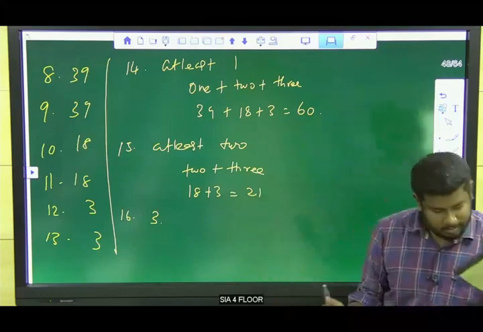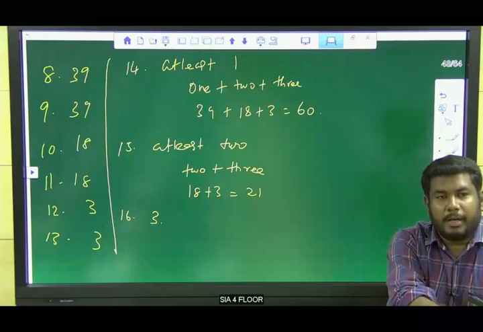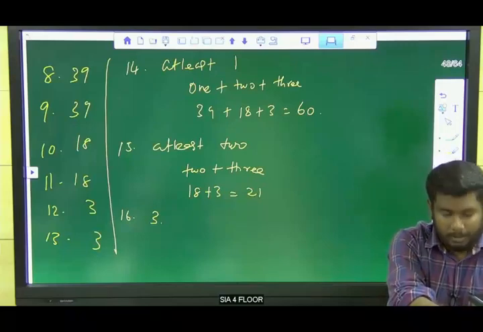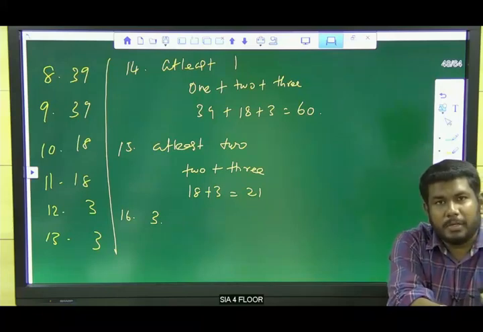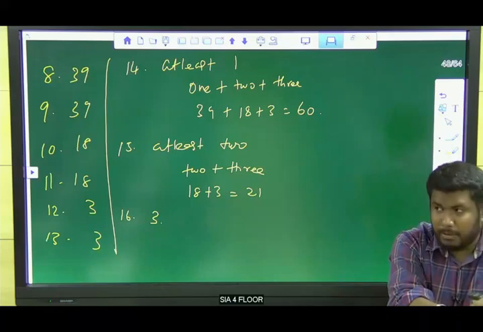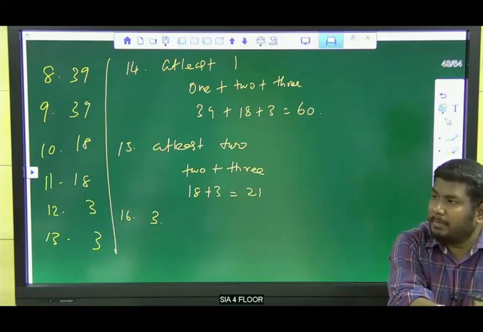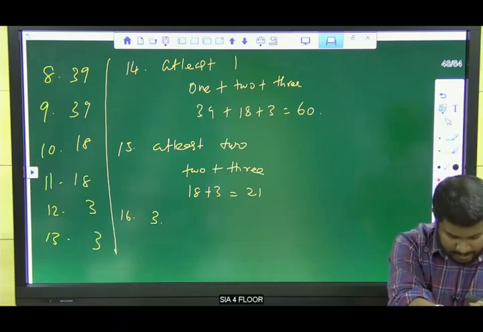Sir, why do we add neither in utmost one? I mean, the one who asked this doubt. Why do we add neither in utmost one? Because neither means minimum and utmost means maximum, so we need to take the minimum value also. The maximum value is 1, so we need to take 0. 0 is the minimum value, right?